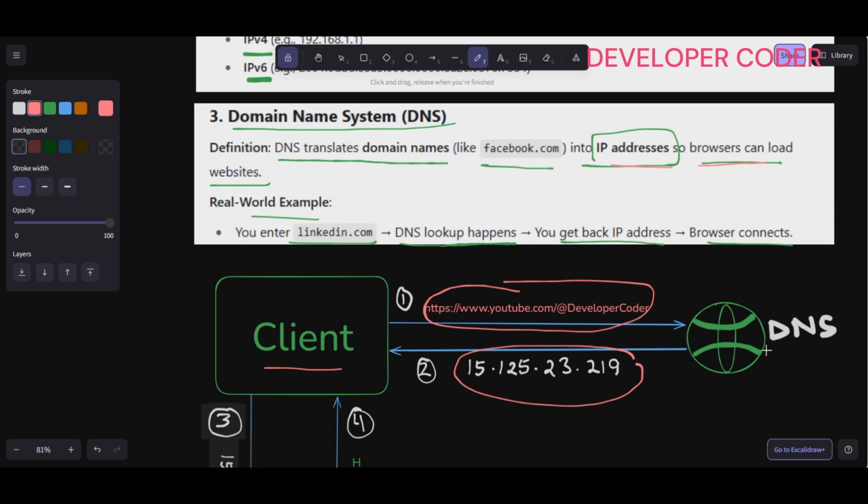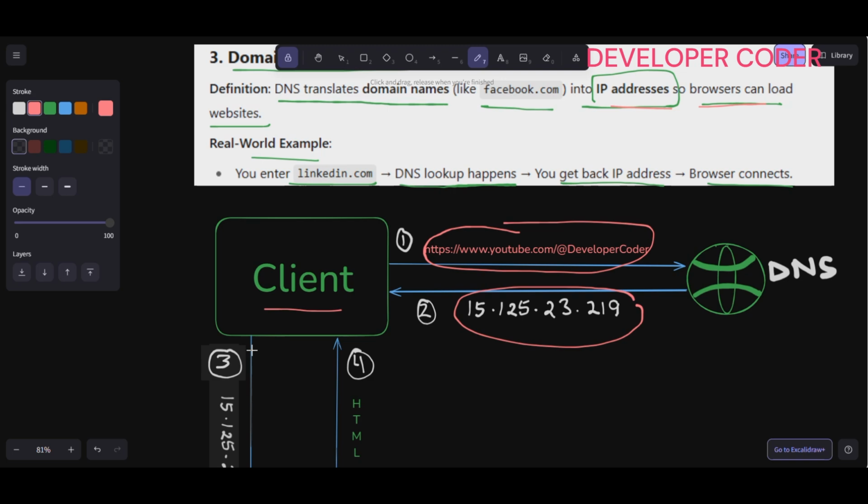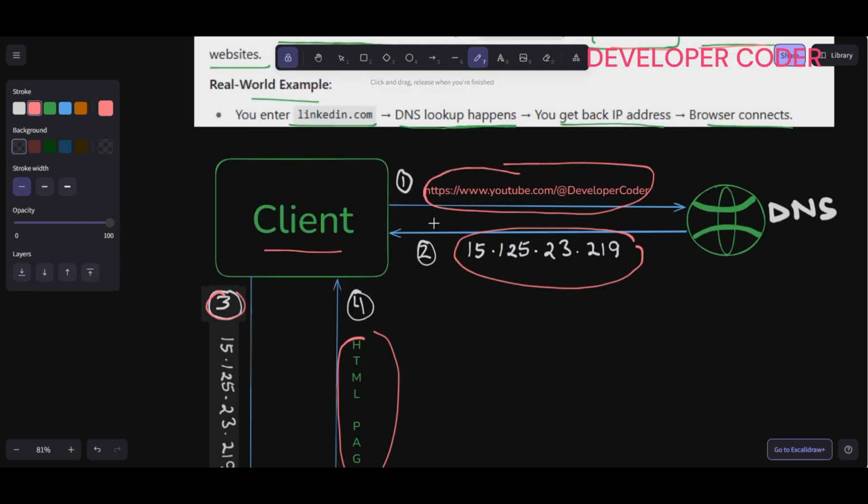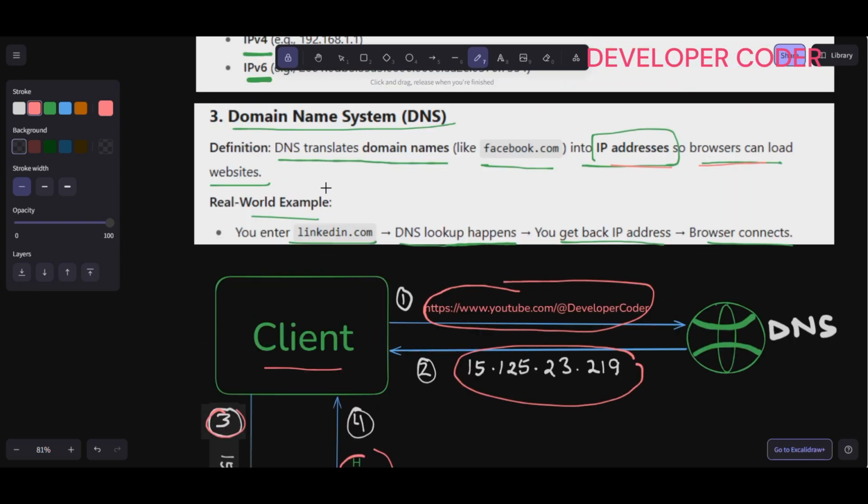Then this IP goes to the server. This is step 3. From the server we get the response, some HTML page, let's say. So this is the complete process.